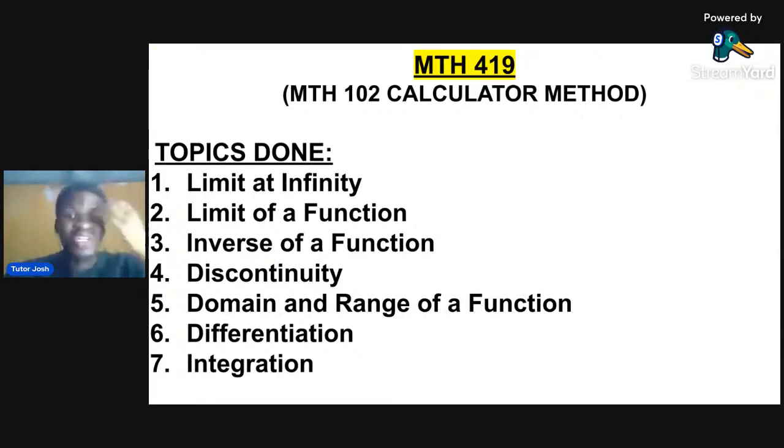Now, I actually call it Mass 419, which is your 102 calculator method, because we are actually cheating the lecturer. We are doing what is not going to be taught to us. So we are maneuvering our own way to get our answer right.